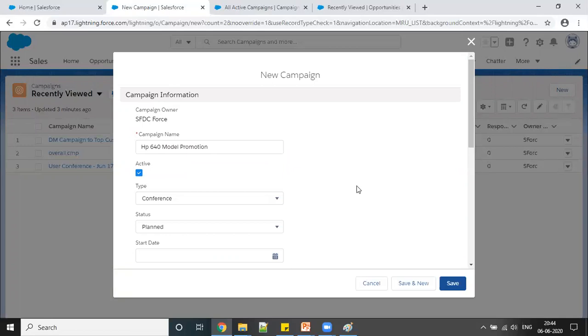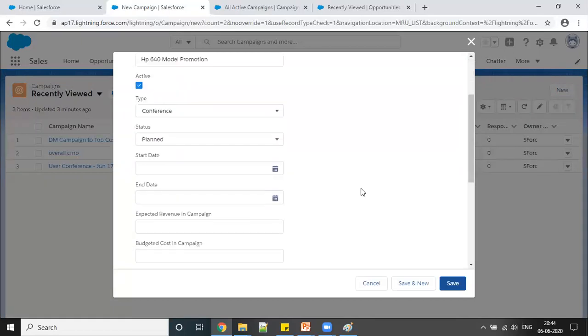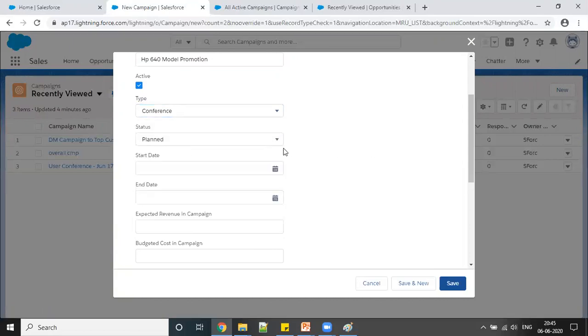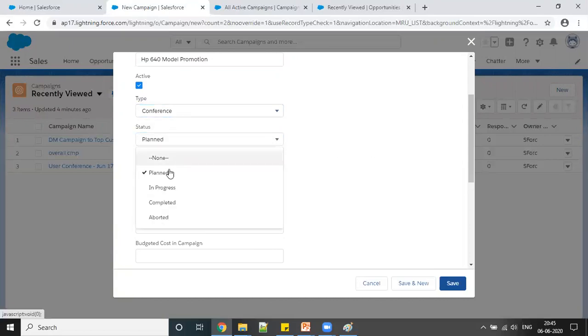Right now let's understand the whole Sales Cloud. So for example, let me connect here webinar, or whatever campaign type is convenient for you, you can select from here. So email or other or anything you can type. Let it be conference for now, and status here, like whether it's planned, in progress, or after planned and in progress, was it aborted. So you can select whatever.